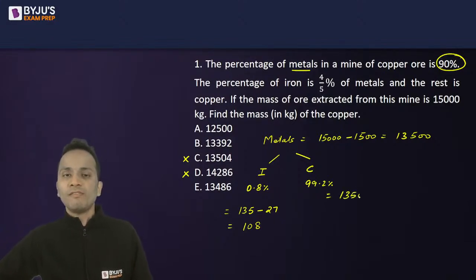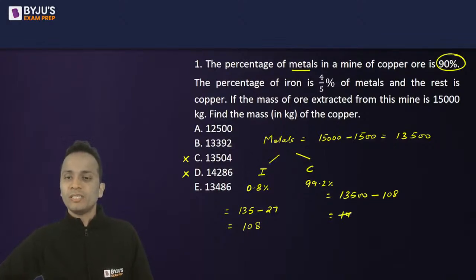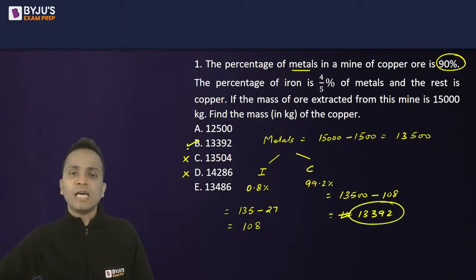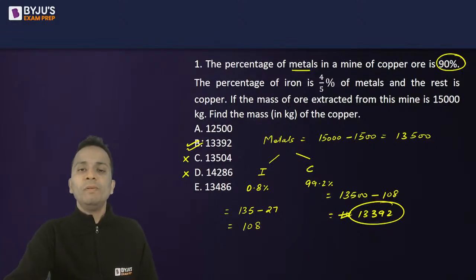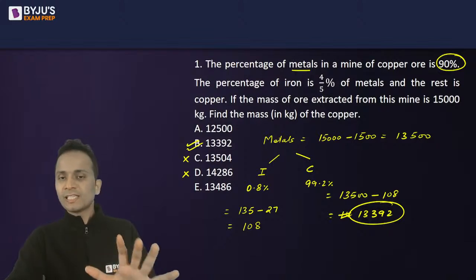So 13,500 minus 108. You can do all these calculations orally as well. So this comes out to be 13,392. So 13,392, that is option B will be the correct answer of question number one. Okay, everything is calculations.